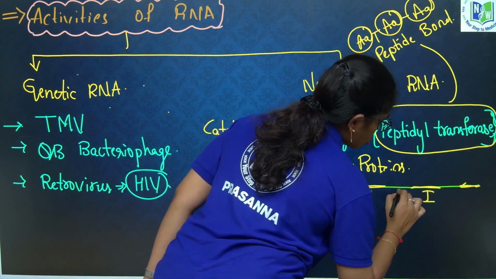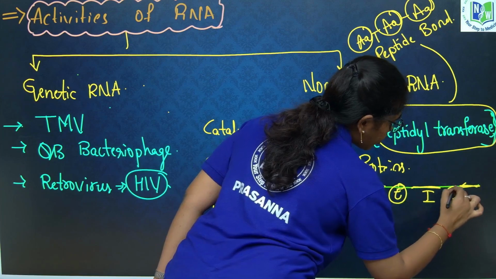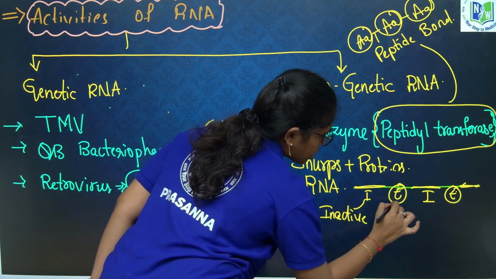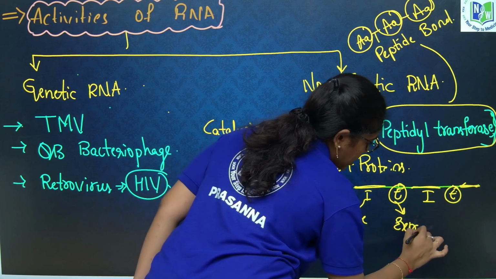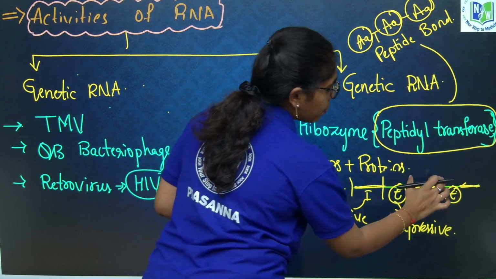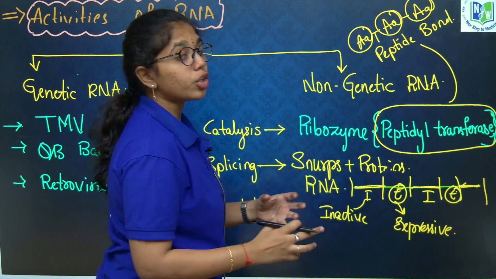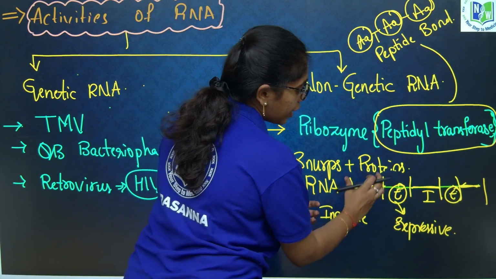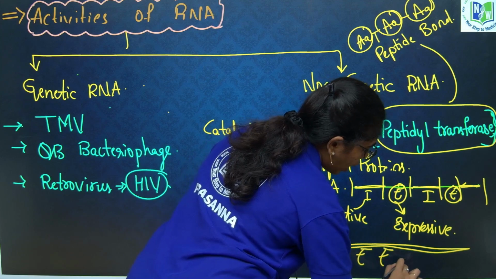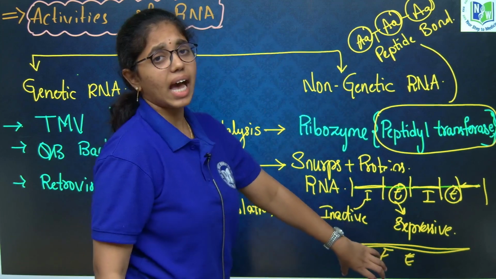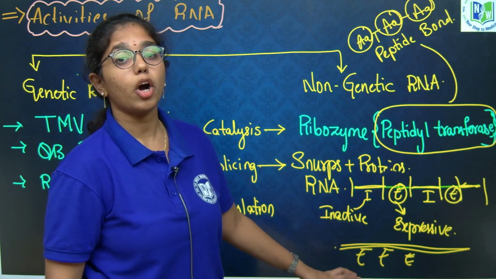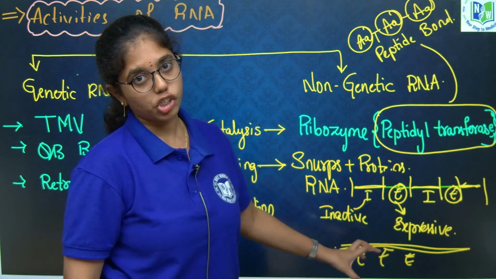Always do remember, intron means inactive. It is rhyming, right? Intron means inactive, exon means expressive. So these introns are spliced and exons are joined to form a mature RNA. Then this RNA is utilized for the process of translation, and proteins are synthesized by copying mRNA, that is matured RNA.